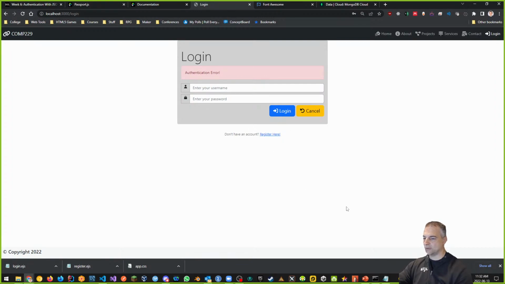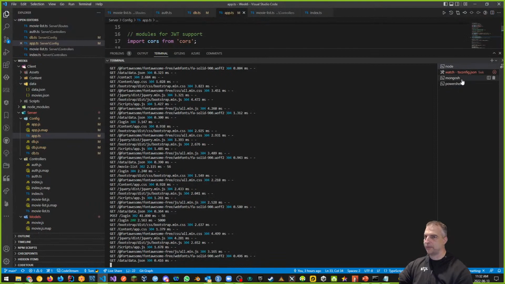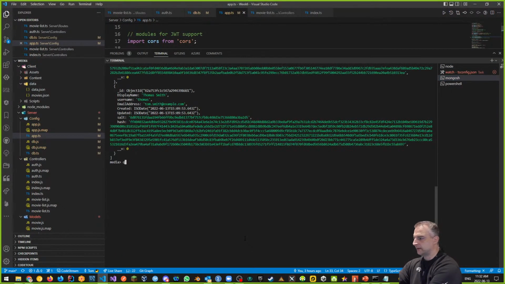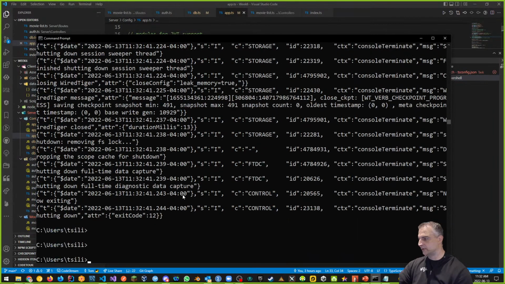To prove this to you, let us stop this database altogether. So again, I'm going to go back to Visual Studio Code, and I'm going to go to Mongosh, and I'm going to quit. So I'm out of Mongosh. It's gone. Let's just kill this. And then into my database connection, I'm just going to kill the database.